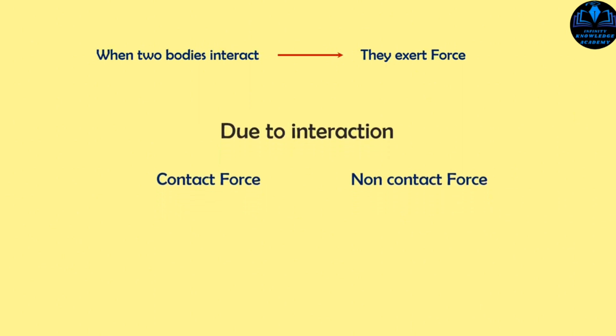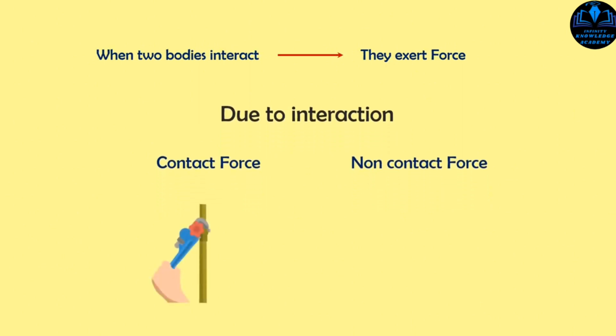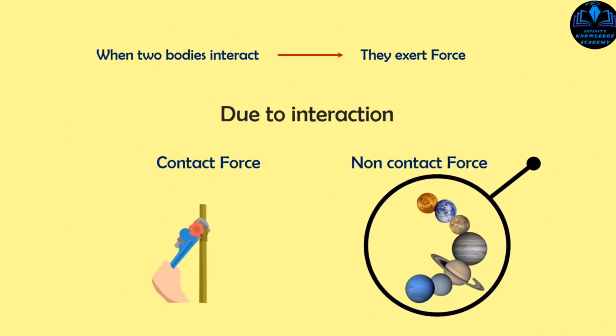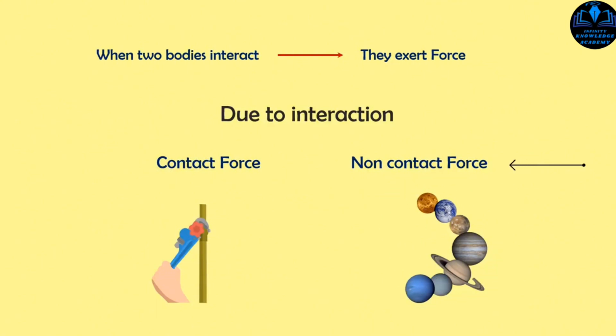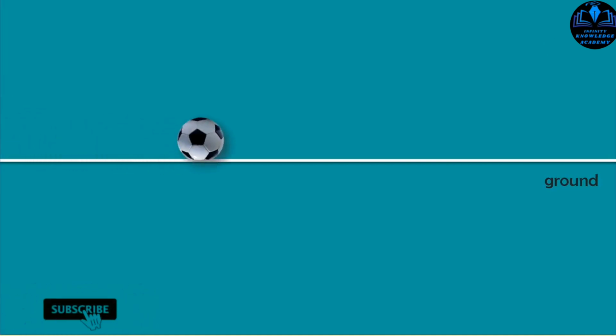When two bodies are in contact, they interact with one another. Thus, there is a contact force between these two bodies. When two bodies are far away from one another and they still interact with one another, then there is a non-contact force. For example, if a body is rolling on the ground, we all know that there is a frictional